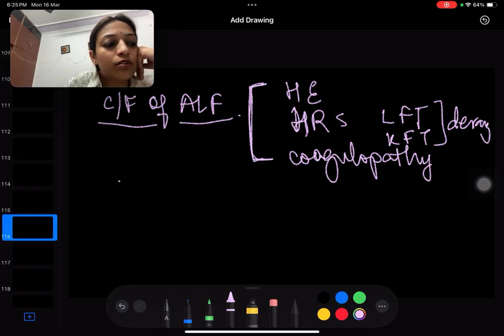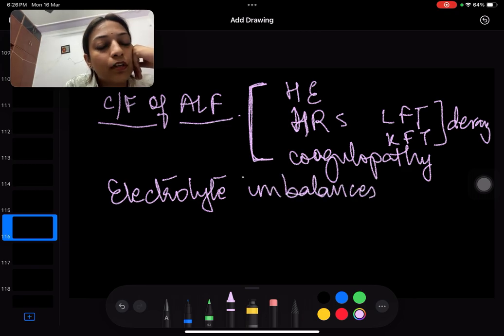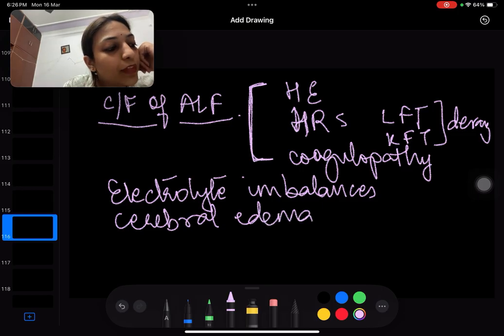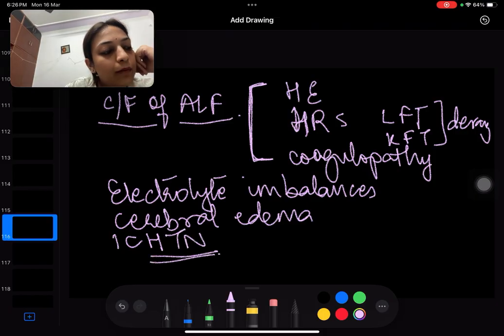There are others also, like electrolyte imbalances, which we call dyselectrolytemia. They can be very, very severe, related to sodium, potassium and all. There can be cerebral edema because of ammonia, there can be intracranial hypertension, and there can be negative nitrogen balance.